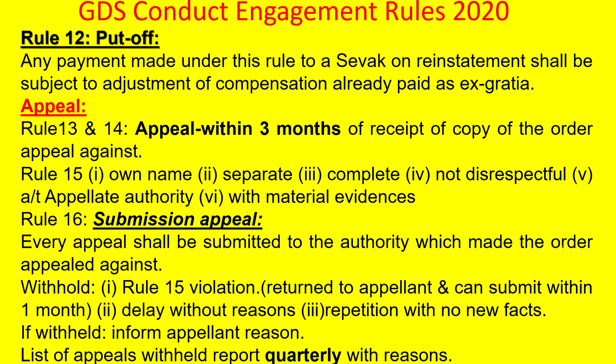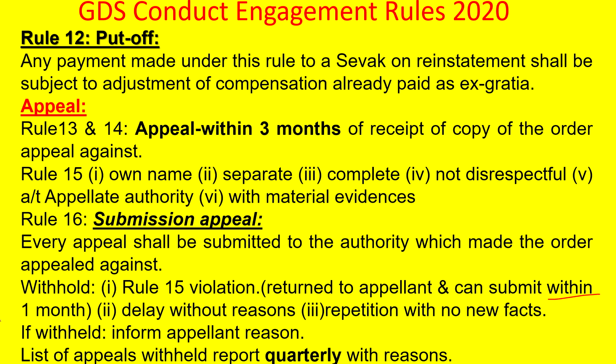So the ordering authority, the punishment giving authority, can withhold the appeal if Rule 15 is violated. That means under Rule 15(1) it should be in own name. If it is not given in own name, or not given separately, or not complete, or if no material evidence is given, or if it is disrespectful, or if it is not addressed to the appellate authority, in such cases of deviations it can be withheld and returned to the appellant, who can submit again within 1 month.